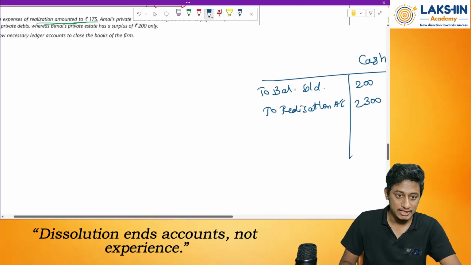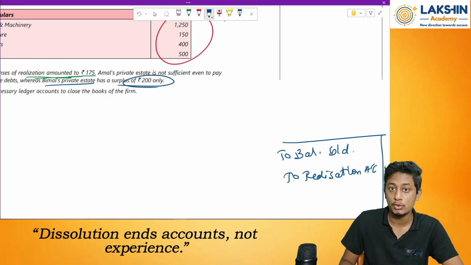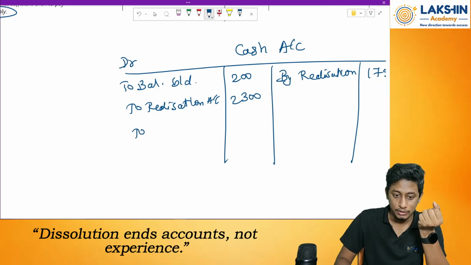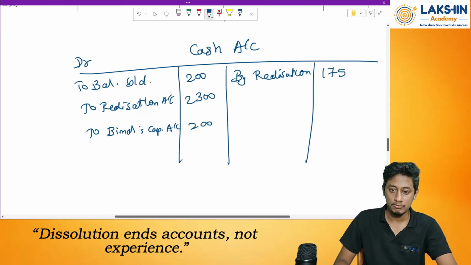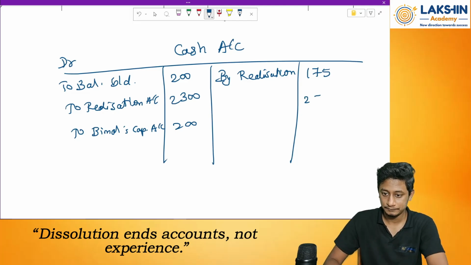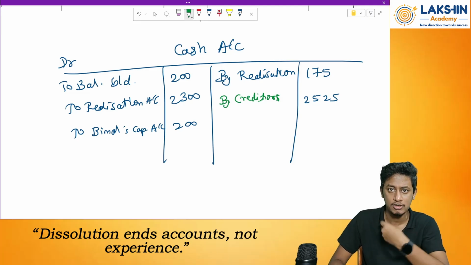Then over here they have mentioned that since we have a deficiency, Bimal's private asset can bring in only rupees 200. So if he brings in cash, it will be debited, right? To Bimal's capital account, rupees 200. Now balance the account: 200 plus 2,300 plus 200 minus 175 equals 2,525. This amount will be transferred to creditors. However much balance you have remaining in the cash account, completely give it to creditors.